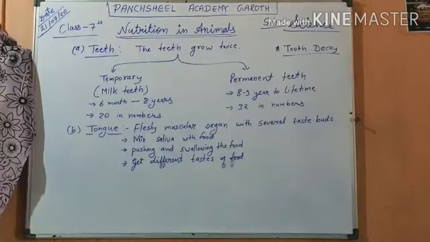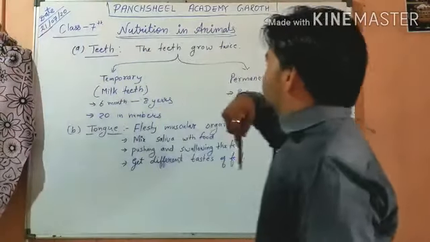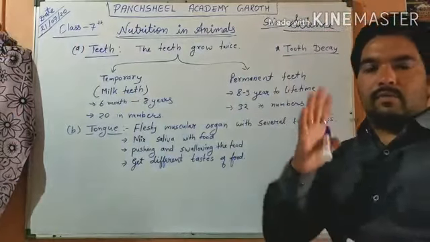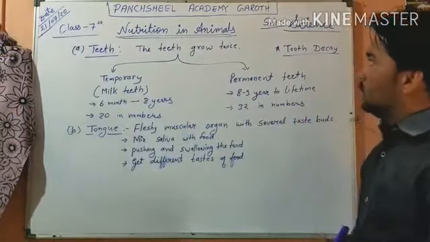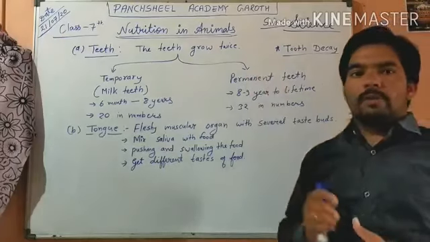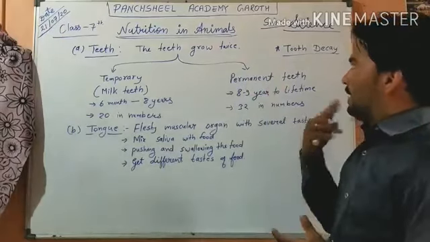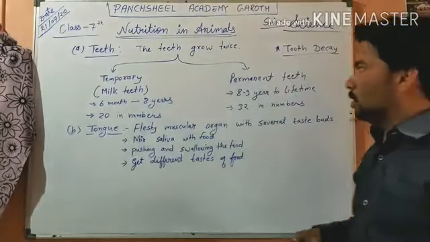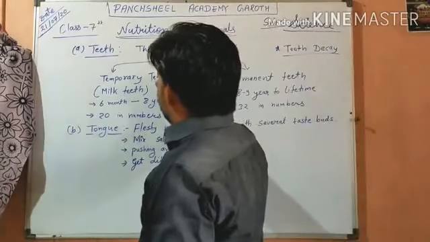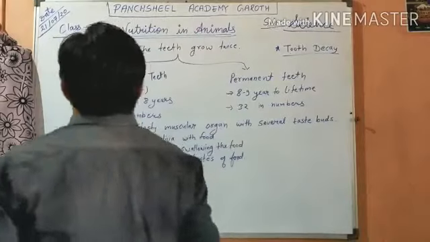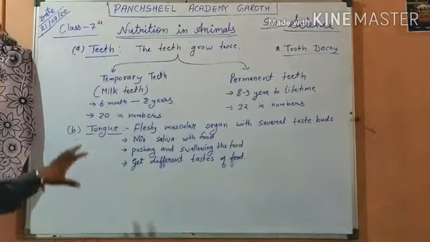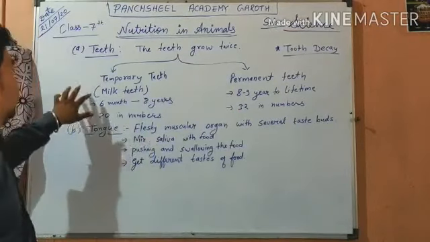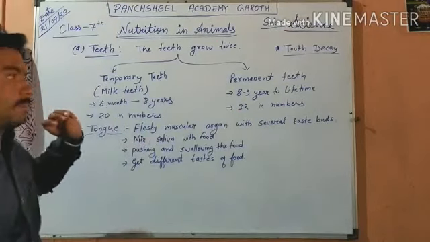Now if we talk about teeth, the teeth grow twice. We know there are 4 main types of teeth, but in human beings the teeth grow twice. First temporary teeth, another is permanent teeth. When a child is 4 to 6 months old, he gets temporary teeth.